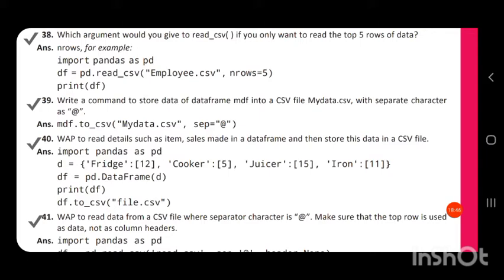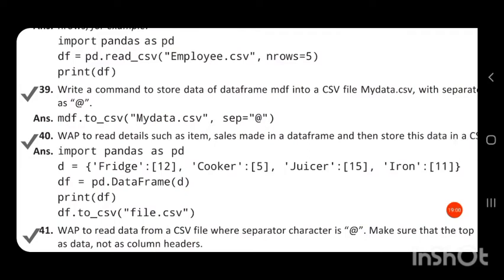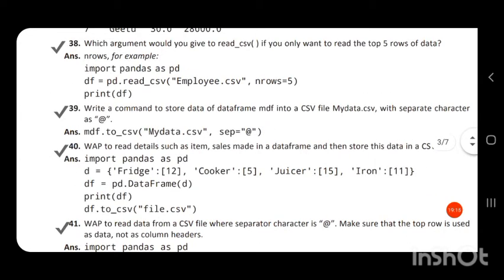For that, to write, we have the function called to_csv. Data frame name dot to_csv. Here the data frame name is mdf.to_csv, and in brackets the name or location of the CSV file, mydata.csv, comma, sep. For the separator we have an attribute called sep. sep equal to, in single quotes or double quotes, the symbol for the separator, that is at.